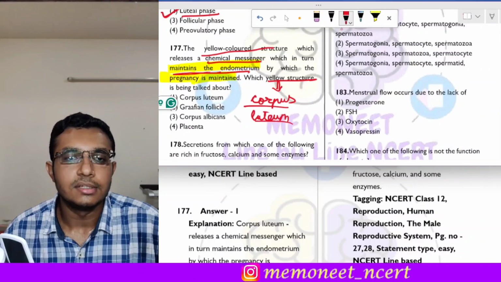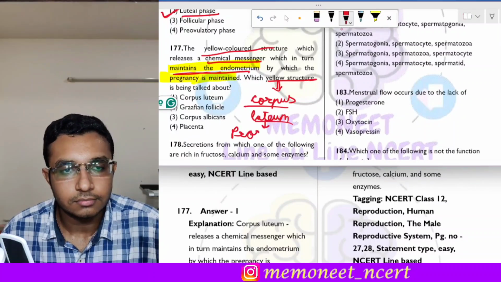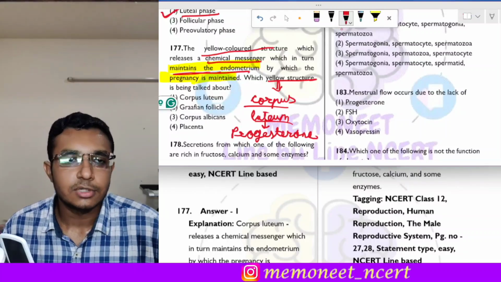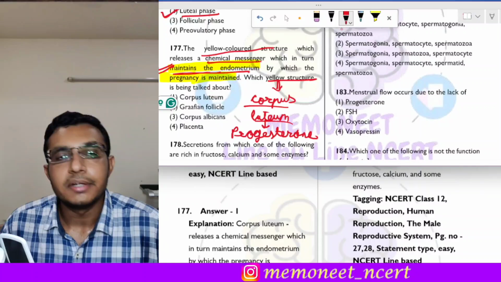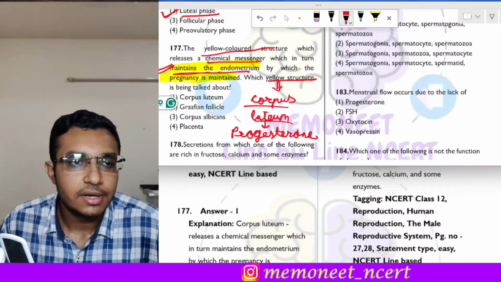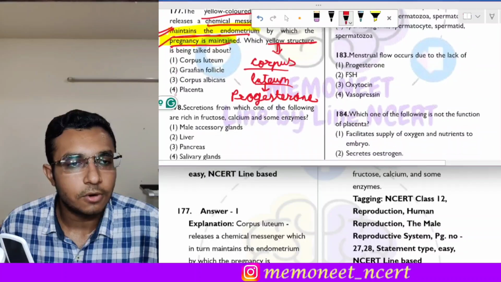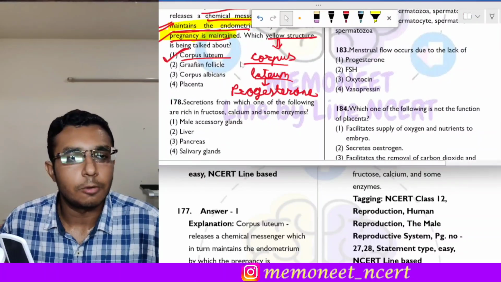And this corpus luteum releases progesterone. This progesterone helps in maintaining the thickness of the endometrium, and it does not allow the endometrium to be shed, and so the pregnancy is maintained. So that is the function of corpus luteum. So the yellow colored structure is corpus luteum, that is option 1.